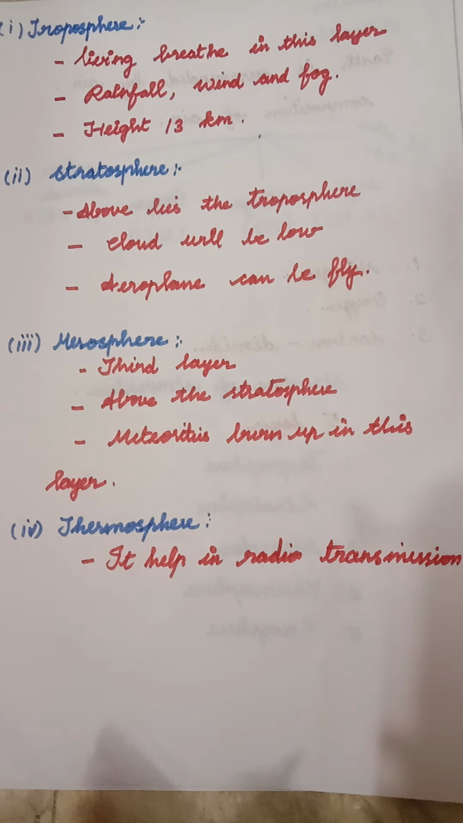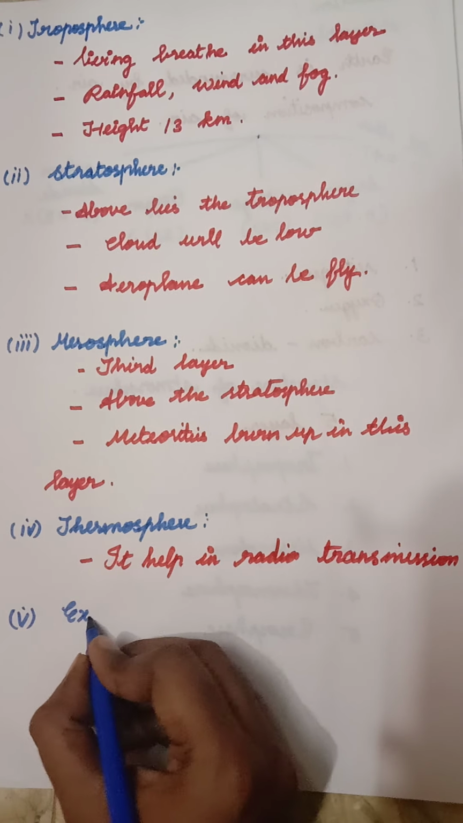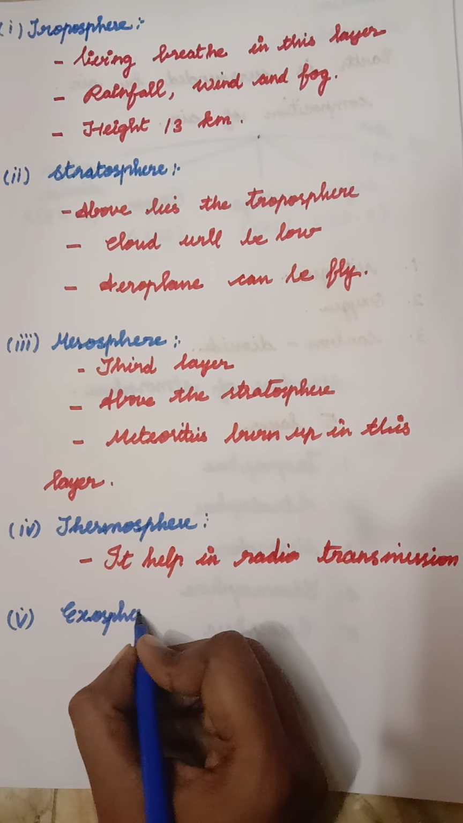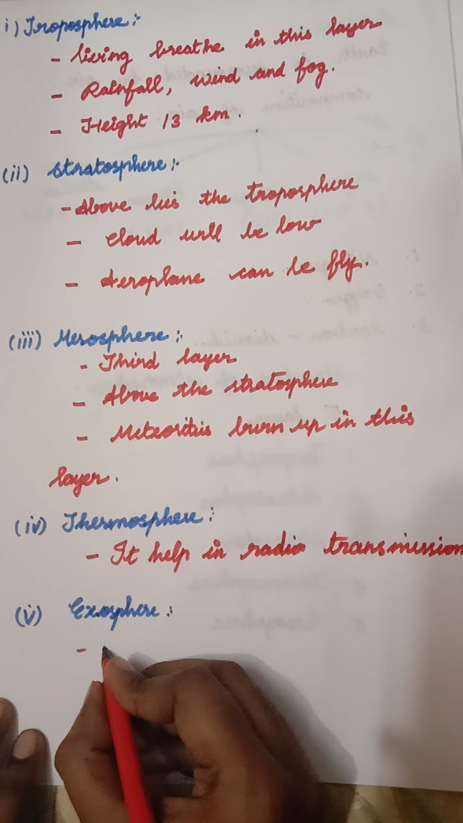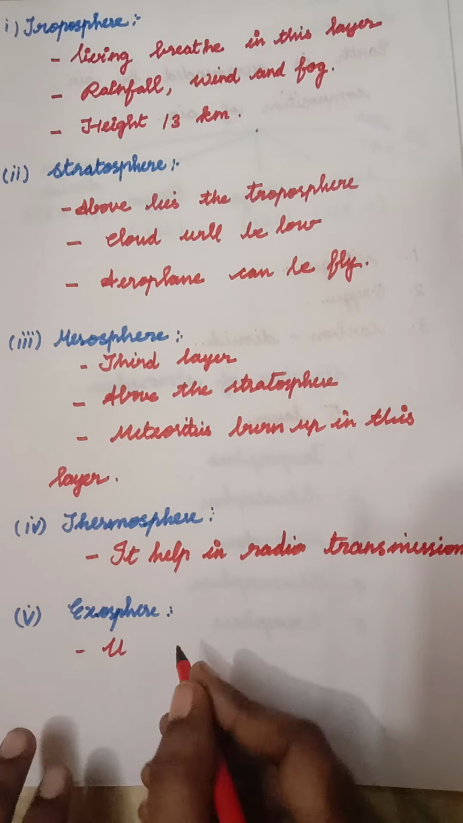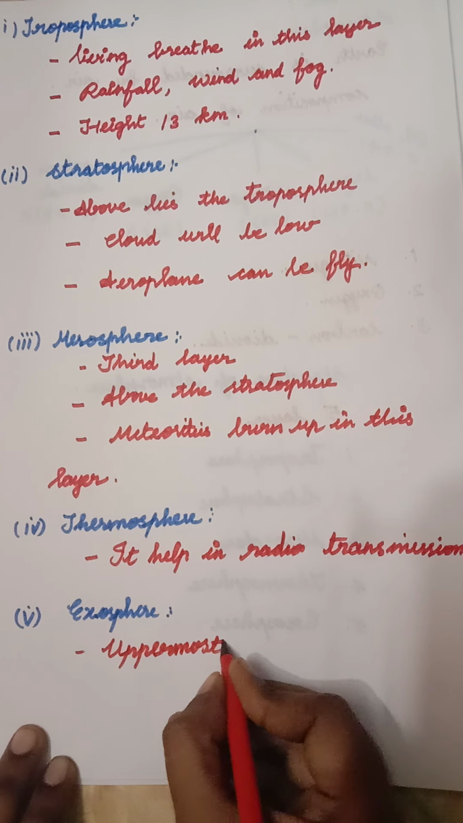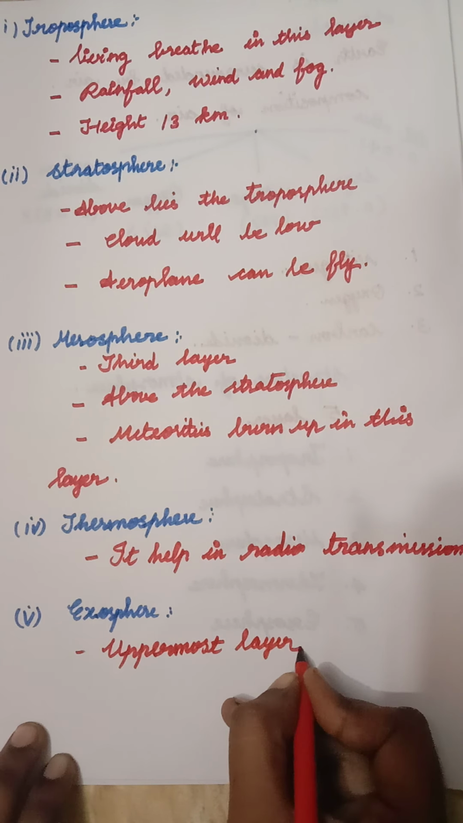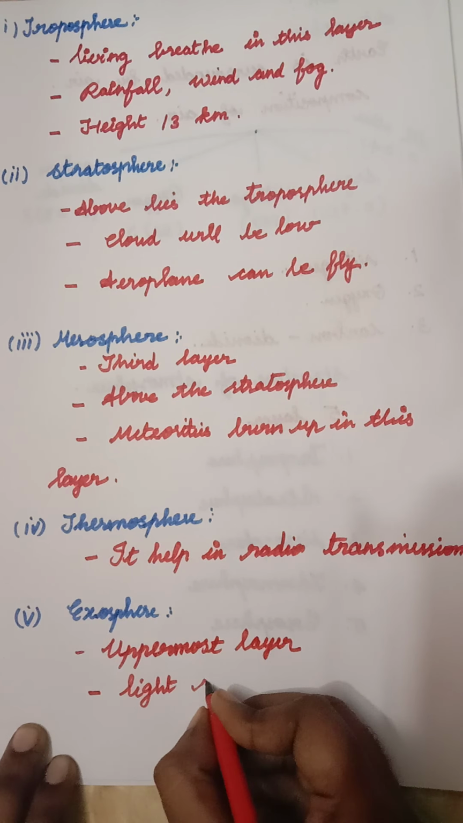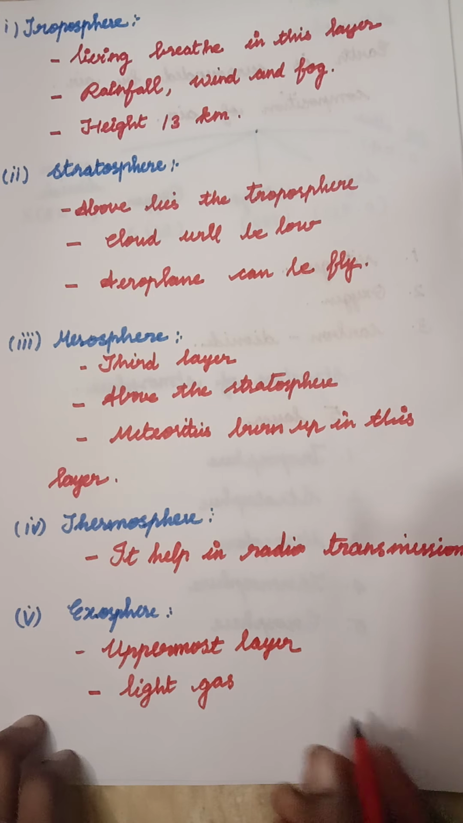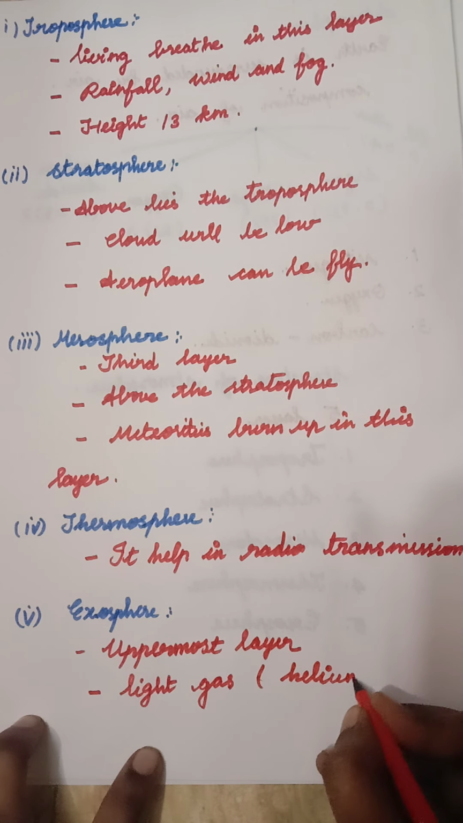And next we are going to see the exosphere. The fifth layer, the last layer, is the exosphere. It is the uppermost layer. It contains light gases like helium and nitrogen.